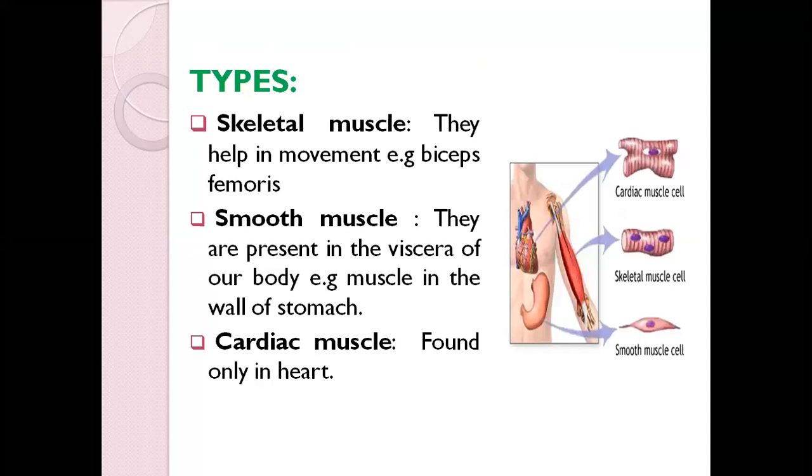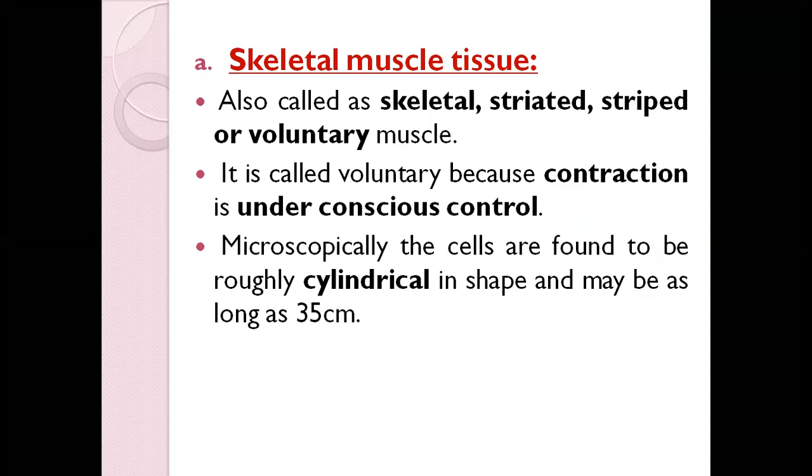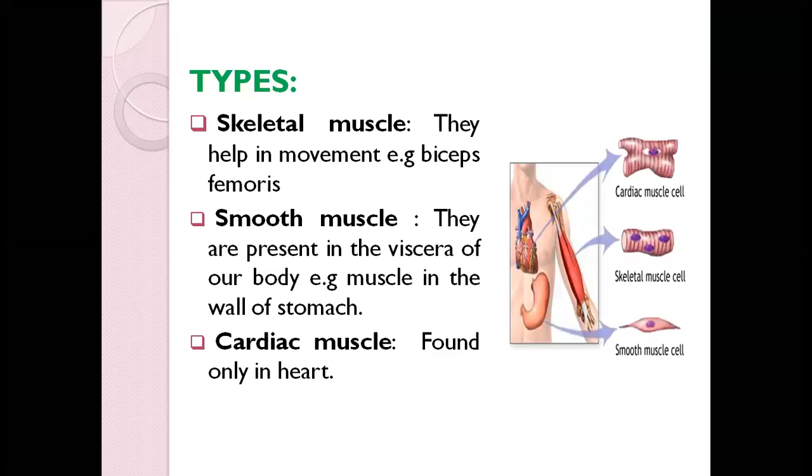Then the next is the types. Like I've mentioned, we usually have three types of muscle tissue. We have the skeletal muscles, or the striated. Striated and skeletal are the same. Why do we call it striated? Because of the way it is. Even from the diagram you can see it is striated, meaning it has lines. I'll show you later. Then we have the smooth muscles.